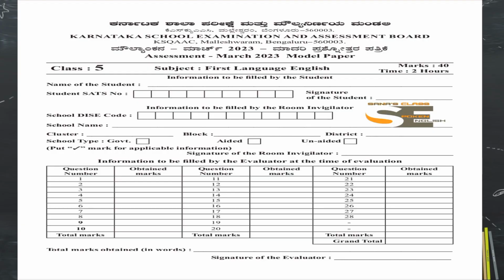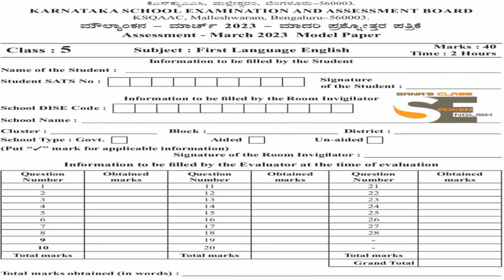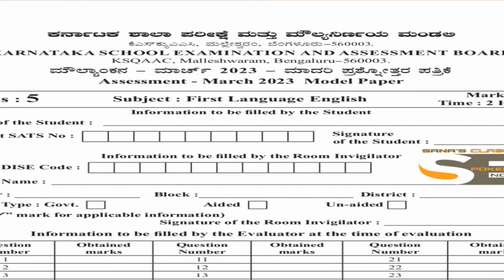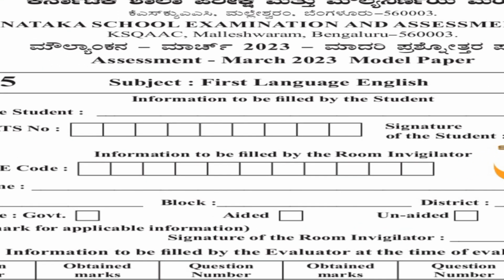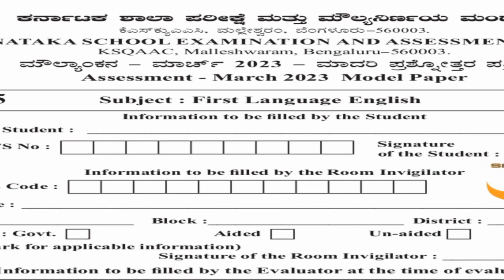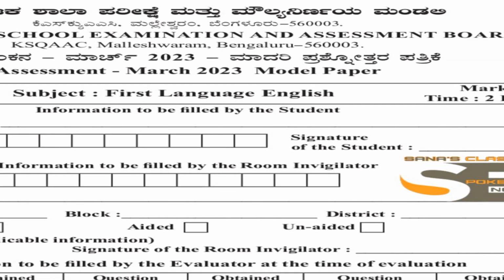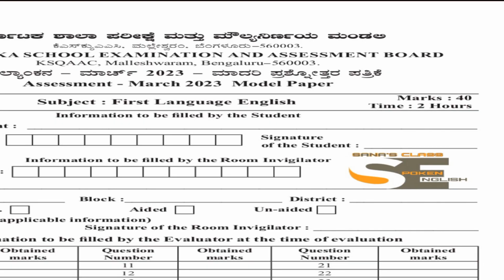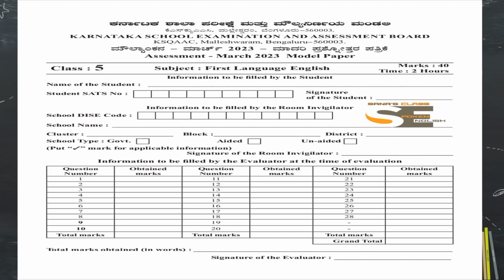Before that, we'll see the booklet's first page. There they have given a place for the name of the student. In that you should write your full name, then your SATS number, which will be provided by your school, and the signature of the student. Your signature should be put here. The rest is all the work of the invigilator. You don't have to touch that. Let us start.